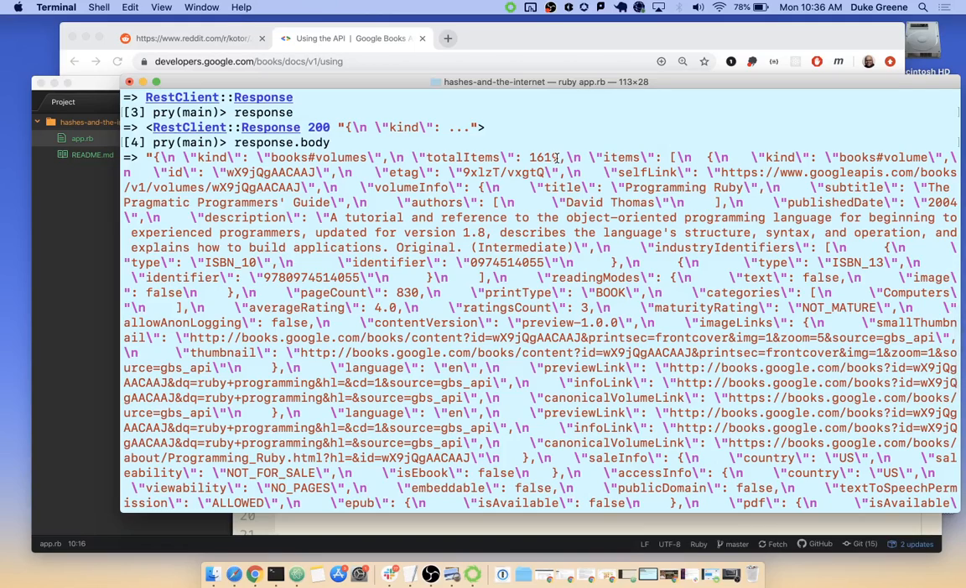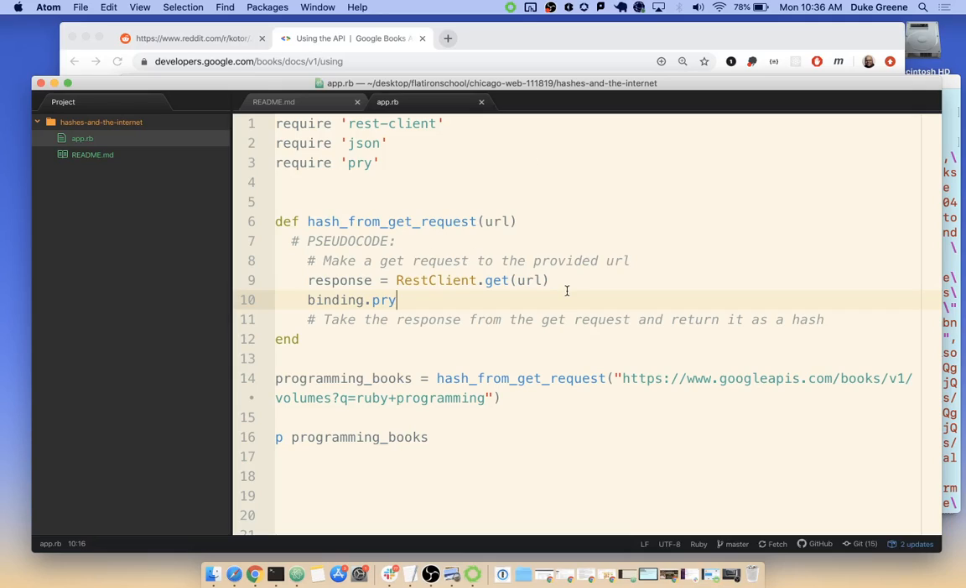So that's where this next gem comes in. This first gem has already kind of done its job, right? We've called REST client get URL. We've gotten a response back. It contains behavior that we can call on it, like body, to get the actual stuff that we want. So now we want to actually turn that into a JSON object. Well, we want to turn it into Ruby's version of a JSON object, which would be a hash.